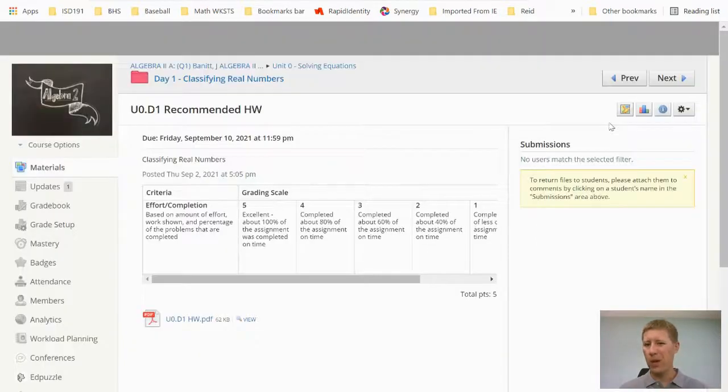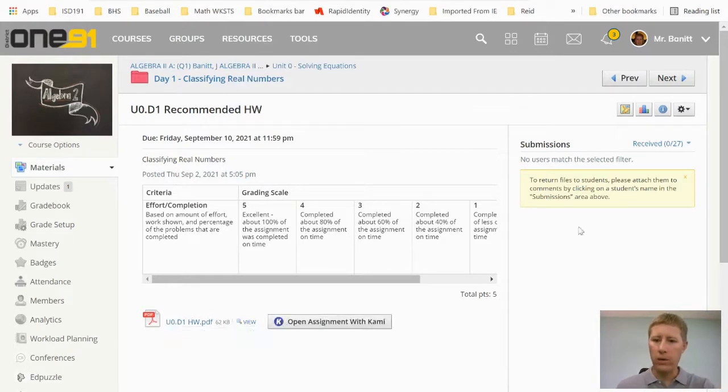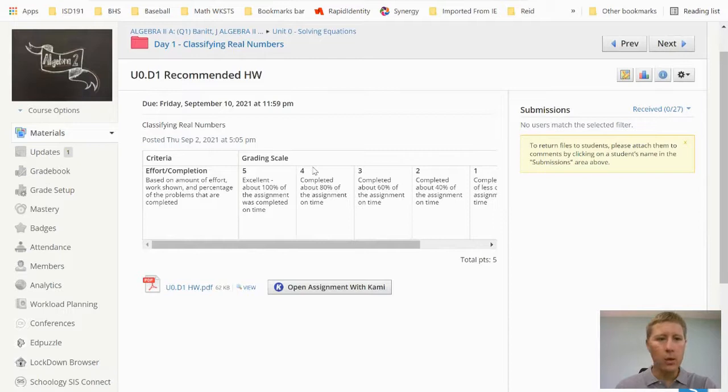Now, I don't know that mine's quite going to work because it's not assigned to me because I'm not a student. See, it's saying it's unable to, but normally it would bring you back to Schoology, and then I believe it just says hit submit. And then it'll show you over here that you've submitted the assignment and you're done. That's so that I know you completed the recommended homework.